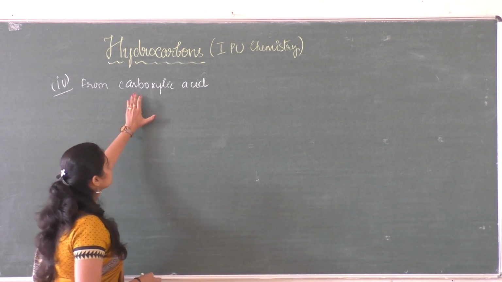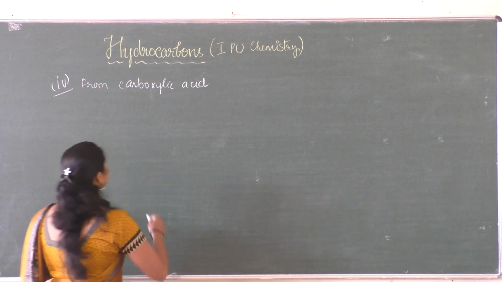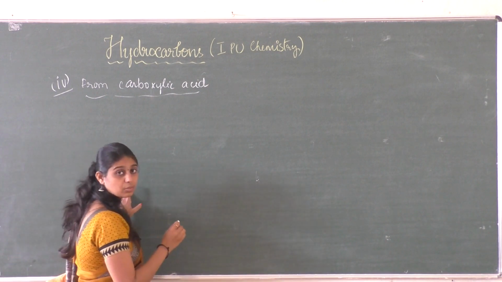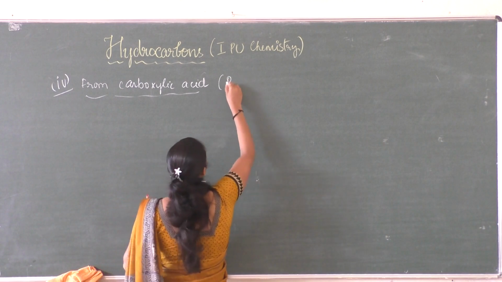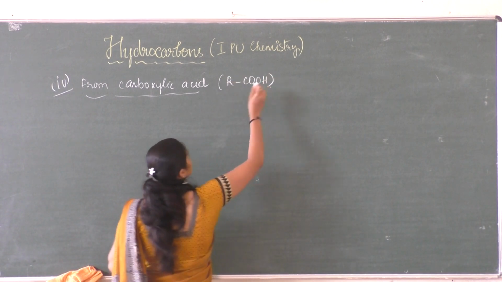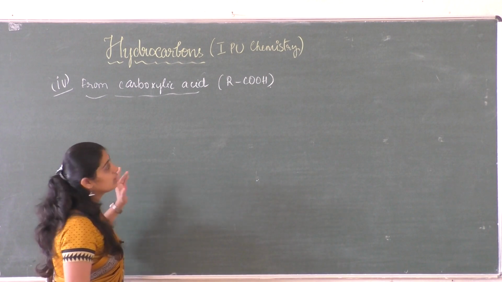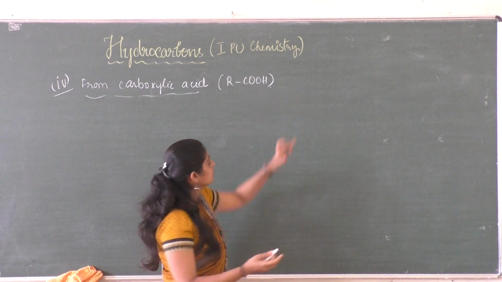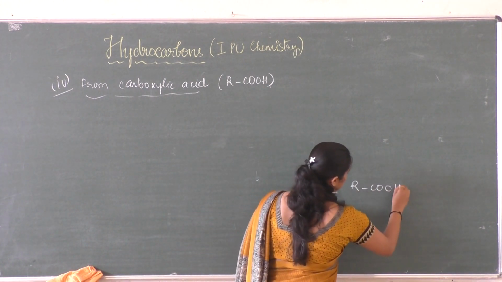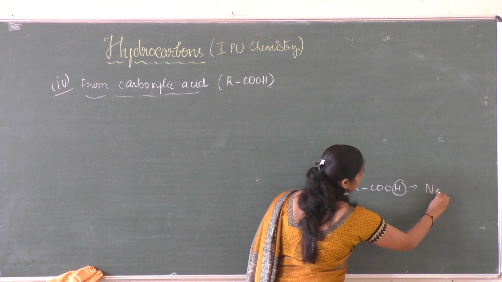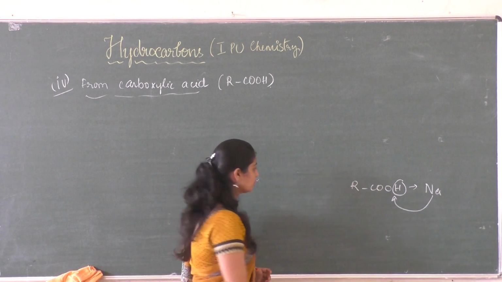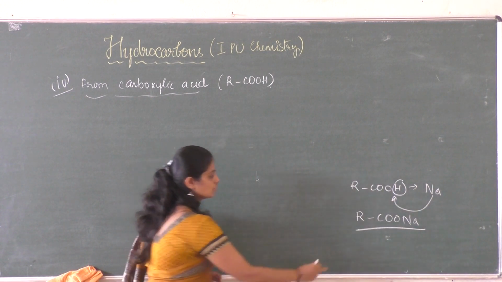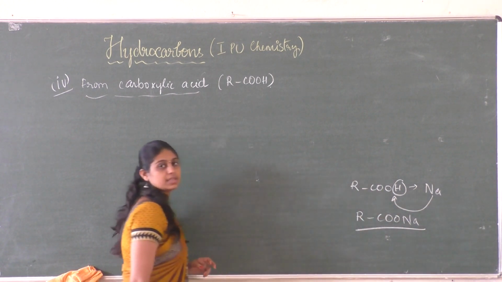So from the carboxylic acid we are going to synthesize alkanes. The starting material, or the reactant we are supposed to take, is the sodium salt of carboxylic acid. You know the general formula, RCOOH is the general formula of carboxylic acid. For the sodium salt, this acid is a substance which tends to donate H+. So this hydrogen is removed and replaced by a sodium, so it forms RCOONa, and this is a salt.